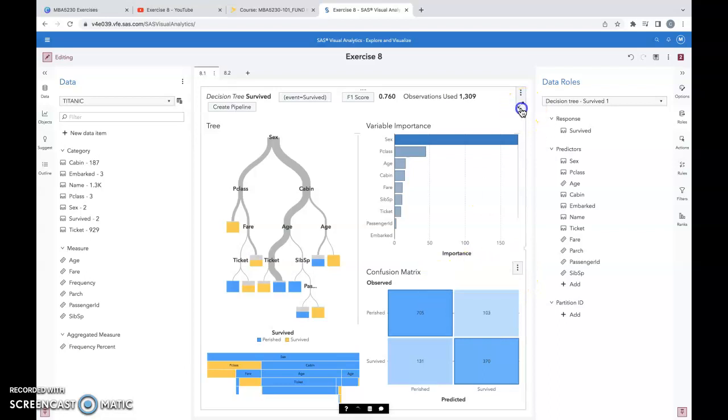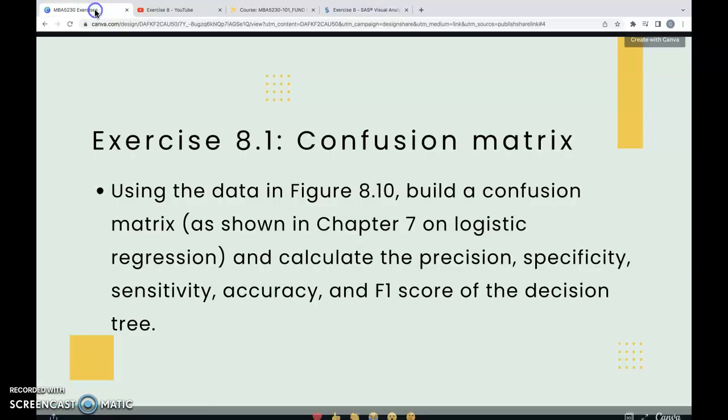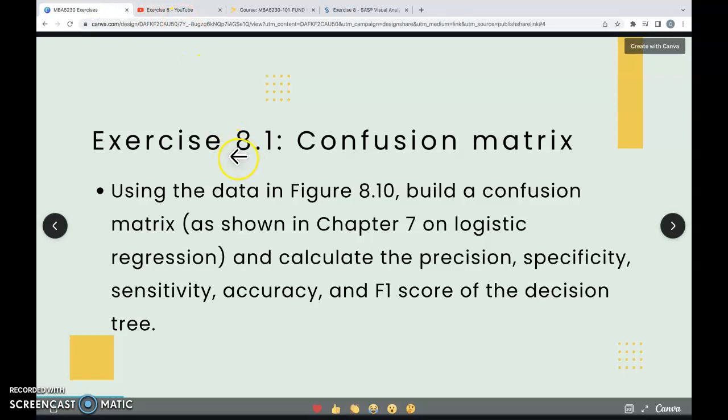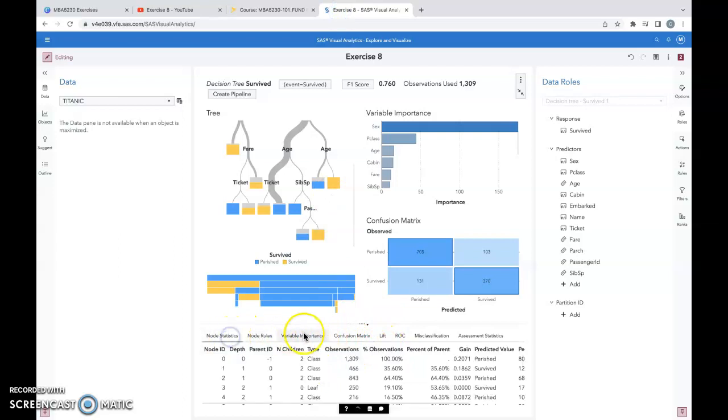With the confusion matrix, we can see that when predicted perished and observed as perished, the percentage of this being correct was 87.25, and survived and perished was only 12.75, perished survived was 26.15, and survived was 73.85. So that's going to give us the precision of how good the data was when looking.